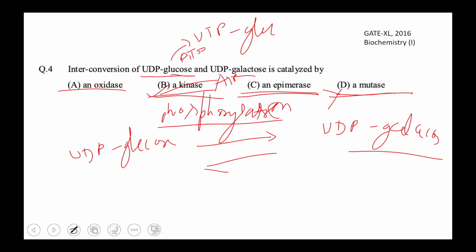That is why mutase is also not involved, and oxidation is also not. From glucose to galactose, no oxidation is happening. That is why oxidase is also a wrong option. So the correct option is the epimerase enzyme.